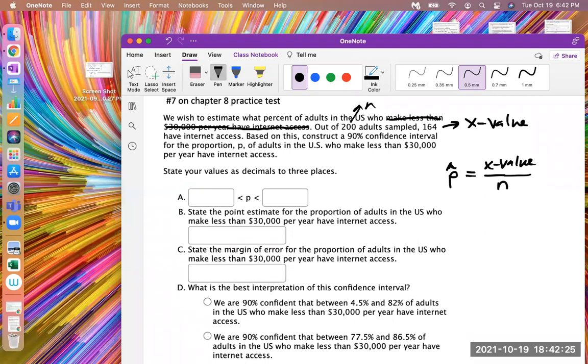And then they're asking us to do a 90% confidence interval for the population proportion, P. So you always have to ask yourself, is this a mean problem? Are they asking us to estimate the population mean, or the population proportion?